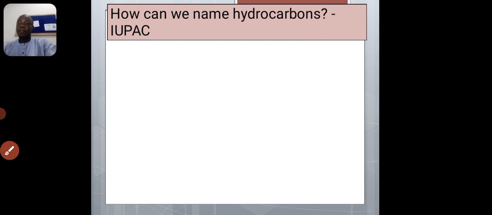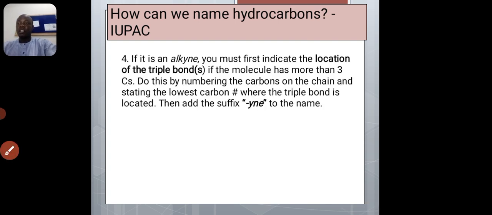Okay, and if it is an alkyne, you must first indicate the location of the triple bond. Remember, even for the other one, the position of the double bond must be indicated. And if the molecule has more than 1 carbon, then do this by numbering the carbons on the chain, starting from the lowest carbon where the triple bond is located. Then add the suffix -yne.